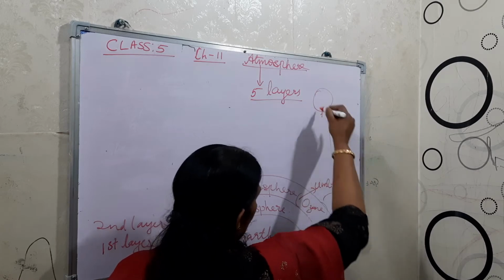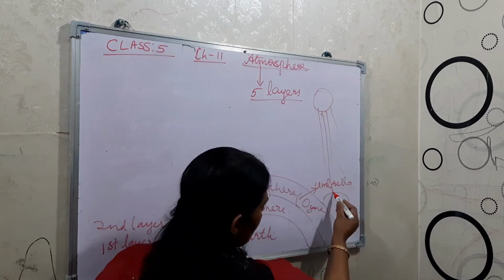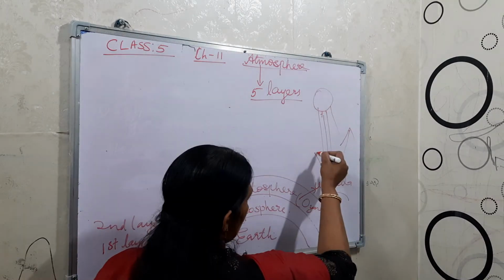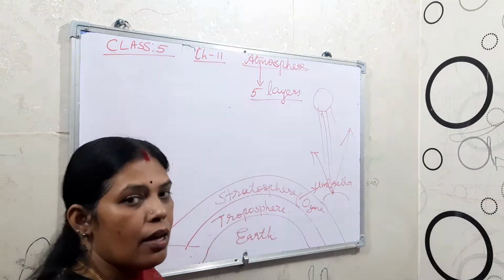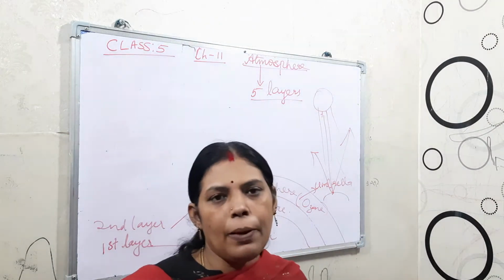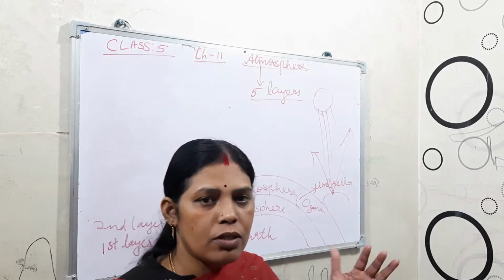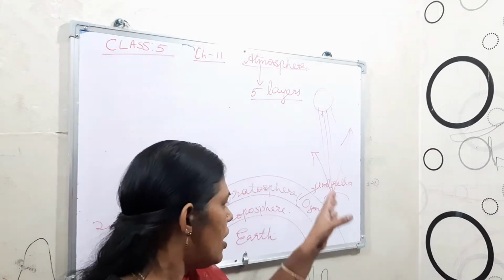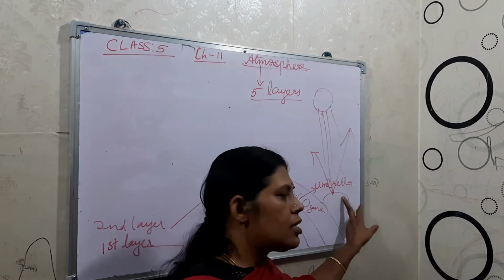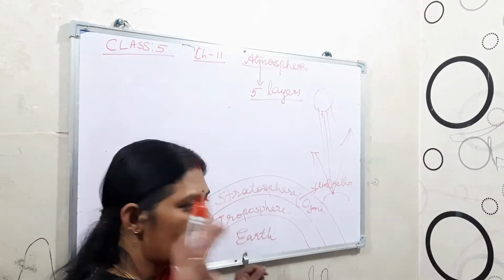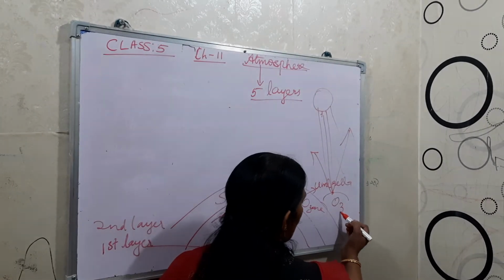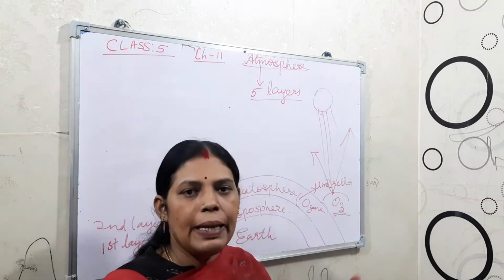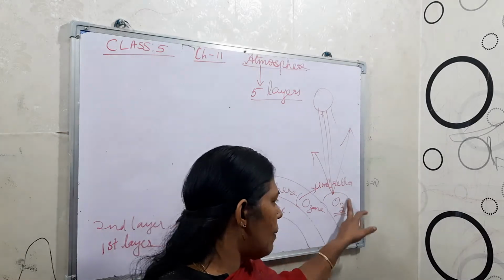When the rays reach here, they are reflected back so that they cannot go inside. But nowadays, because we people use more ACs and fridges, the gases released from them go up and deplete this ozone layer. The ozone layer contains oxygen, 3 molecules of oxygen. So the molecules of oxygen get depleted, and the layer becomes thin.